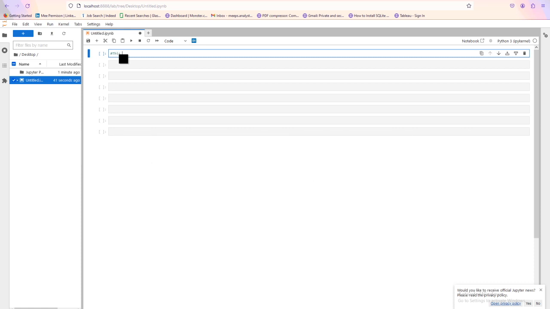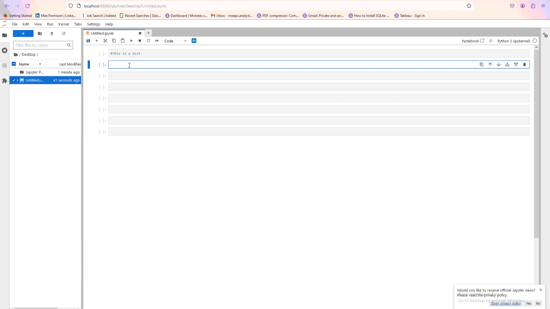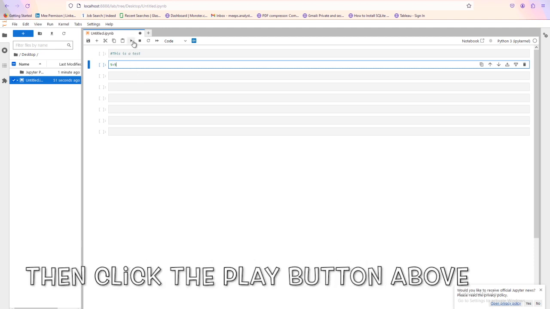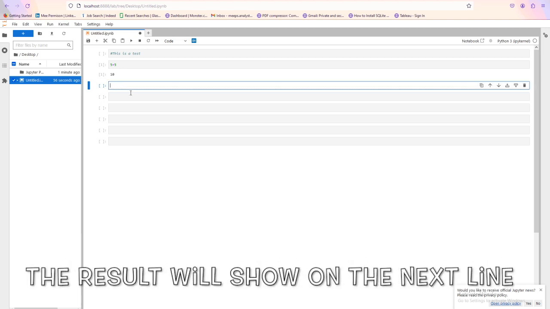Start with the hash symbol. And I will try doing a little bit of 5 plus 5, and click the play button above to execute. The result will show on the next line.